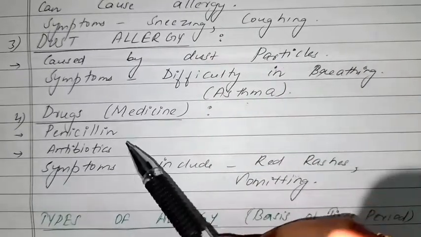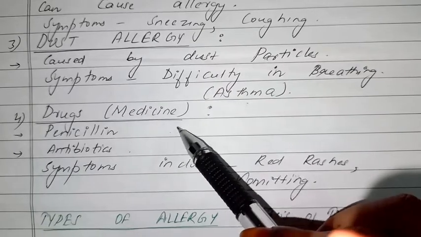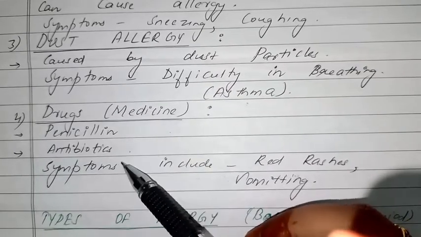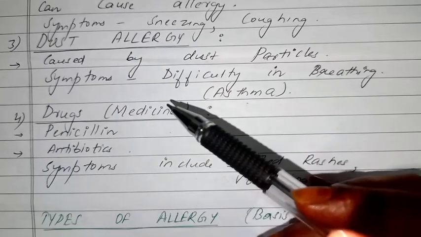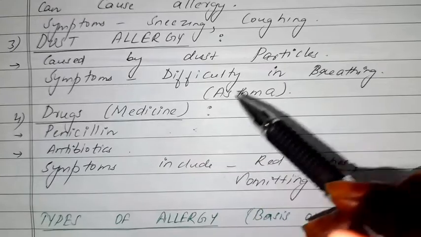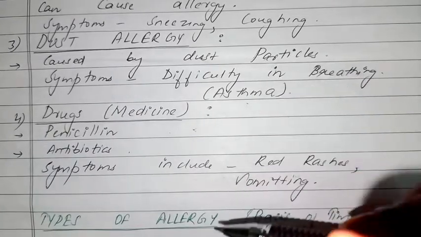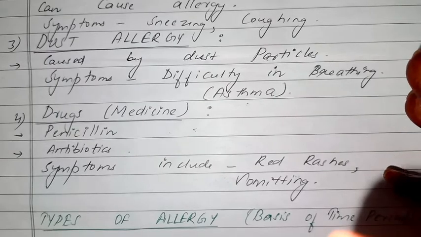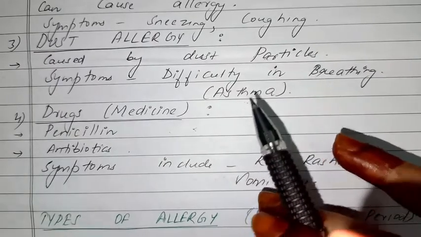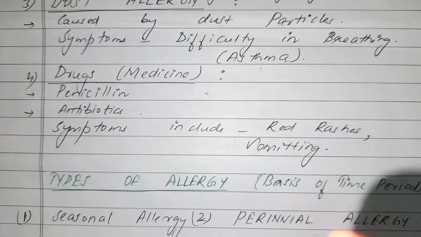Now number 4 is drugs, medicine. Certain people are allergic to some medicines. What are those medicines? Penicillin and antibiotics. And if a person is having allergy to certain medication, then what are the symptoms? They will start vomiting, or they will develop red rashes in the body. That means that the particular person is allergic to this particular drug or medicine.